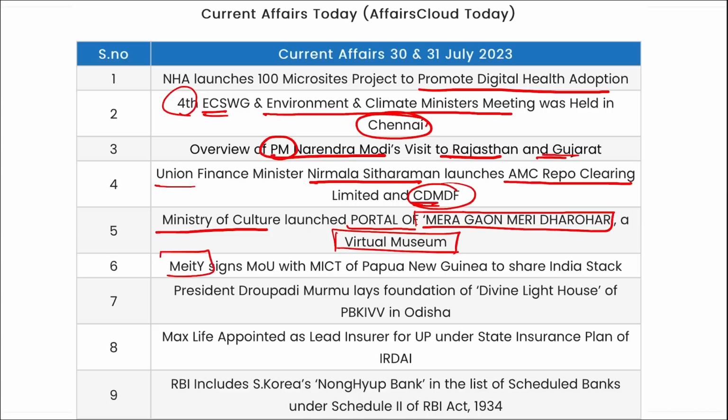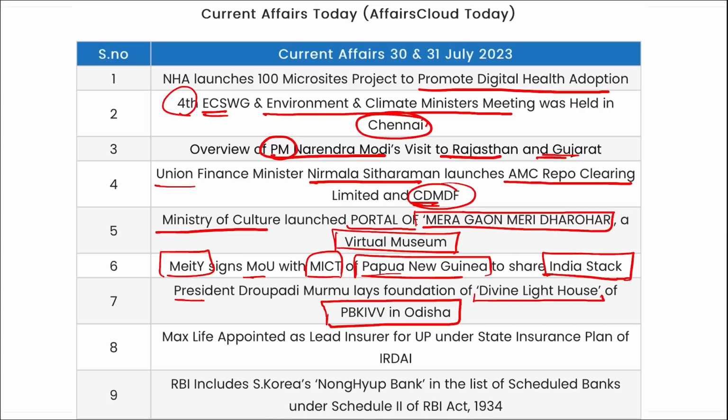Then MeitY of India signed an MOU with the MICT of Papua New Guinea to share India's tech and help them with infrastructure, on how India is catering to such a large population with its digital infrastructure. Then President Draupadi Murmu laid the foundation stone of the Divine Lighthouse of PBKIVV in Odisha.